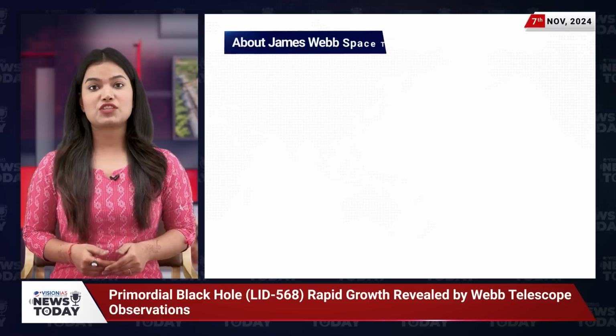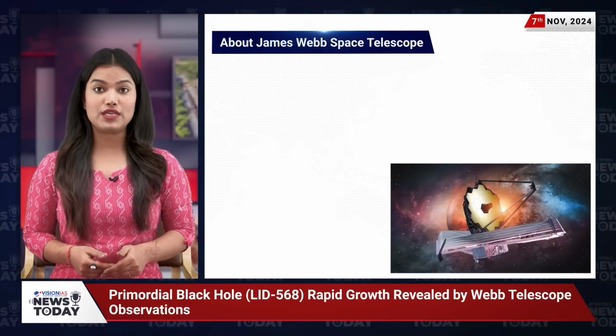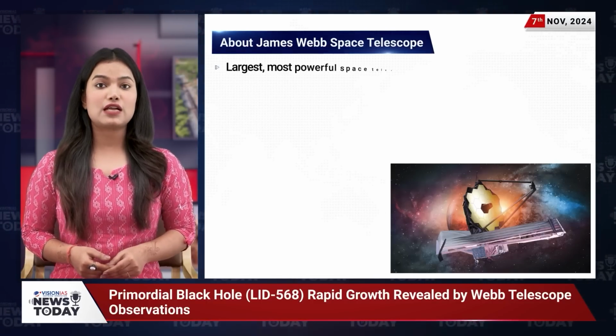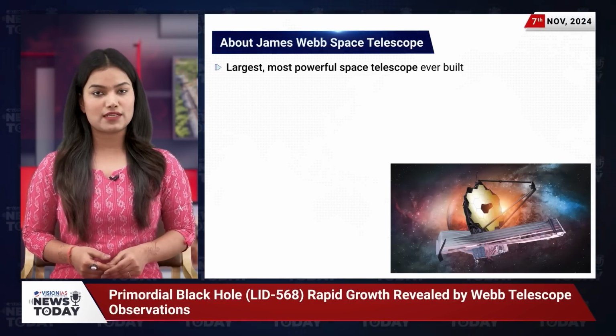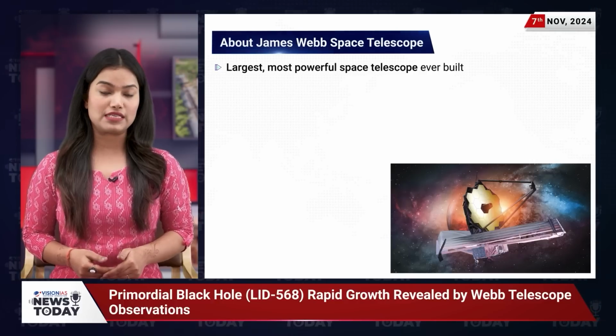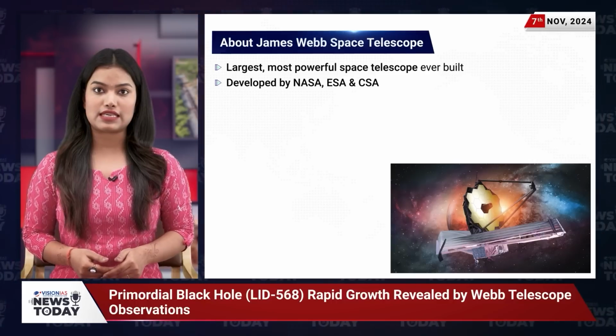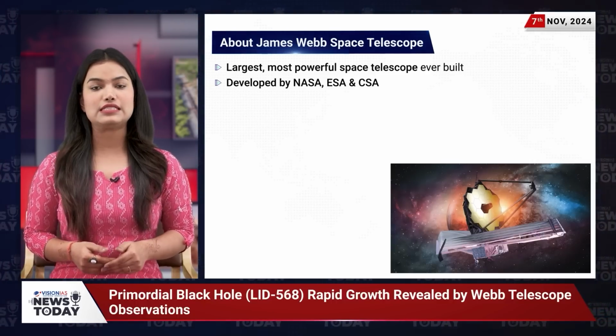And it's thanks to the James Webb Space Telescope that we are able to make such groundbreaking observations. Known as the largest and most powerful space telescope ever created, Webb is a joint venture by NASA, the European Space Agency (ESA), and the Canadian Space Agency (CSA).